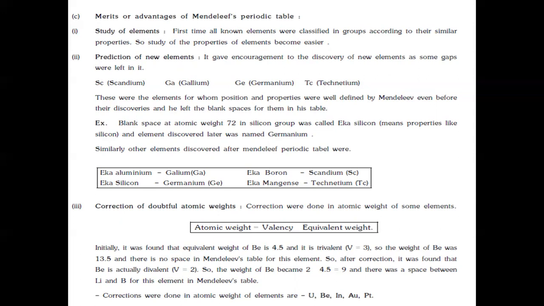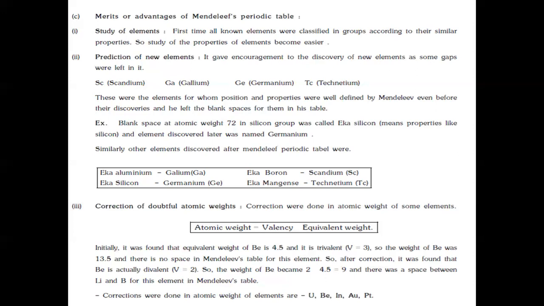Then, correction of doubtful atomic weights. That is, corrections were done in the atomic weight of some elements, where atomic weight is equal to valency times equivalent weight. Initially it was found that the equivalent weight of beryllium is 4.5 and it is trivalent, so the weight of beryllium was 13.5 and there was no space in Mendeleev's table for the element.